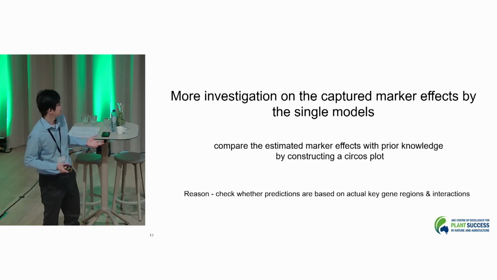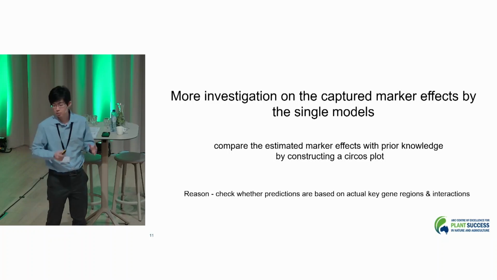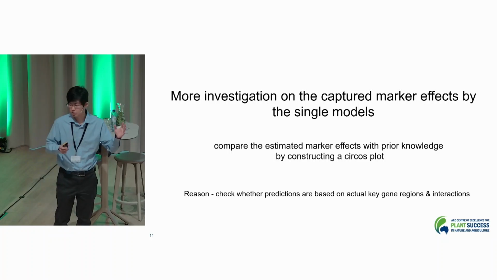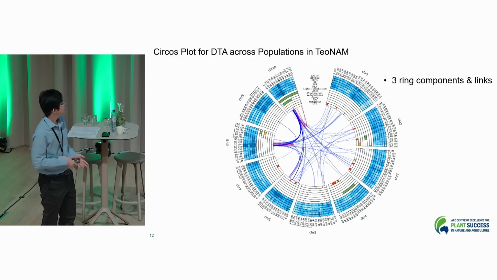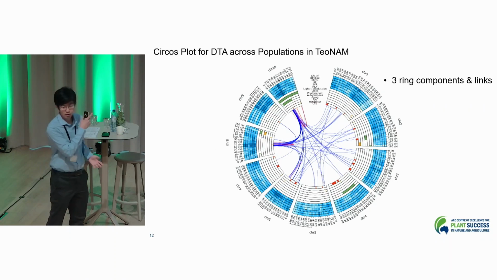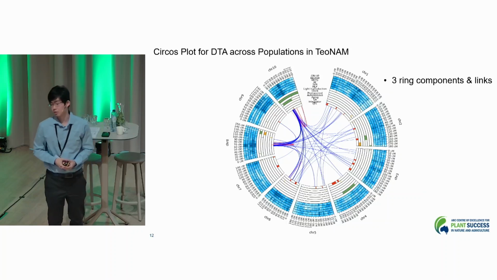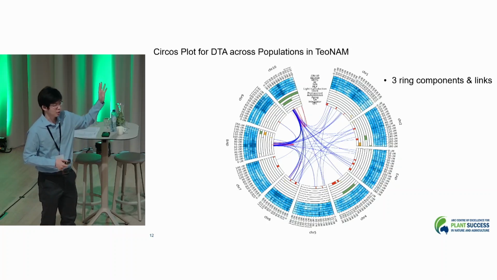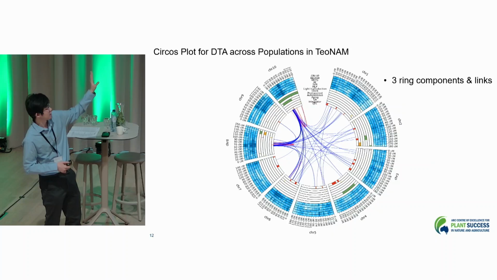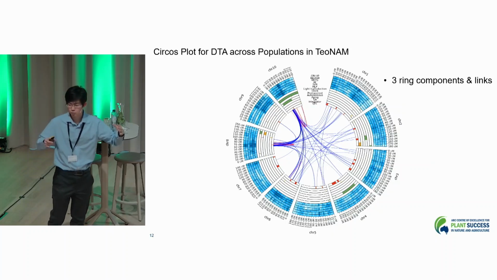I'd like to do this because we can check whether predictions are based on the actual key gene regions and interactions. This is one example of the circos plot for the Data and Synthesis across populations telenom dataset. This is very complicated, so I'd like to explain each of the components one by one by separating it into three different ring components and links, so that we can understand what's going on.